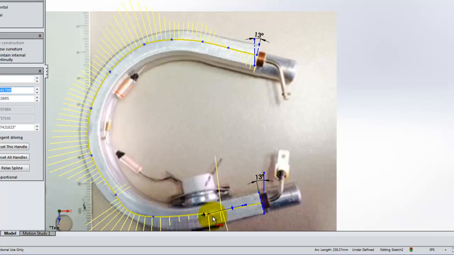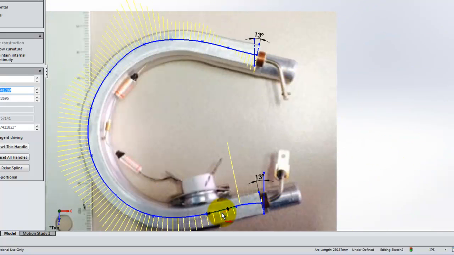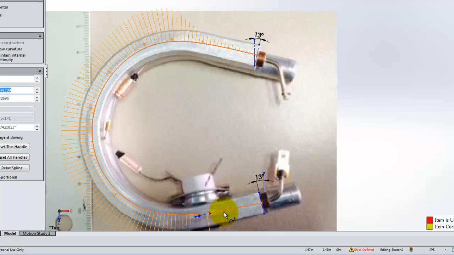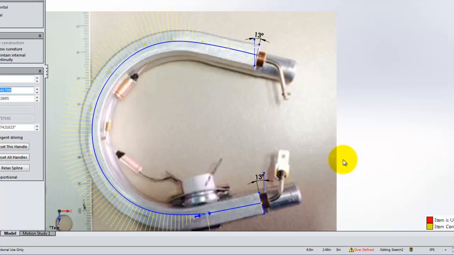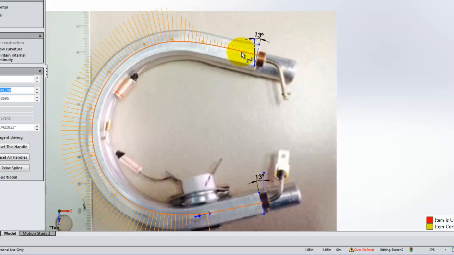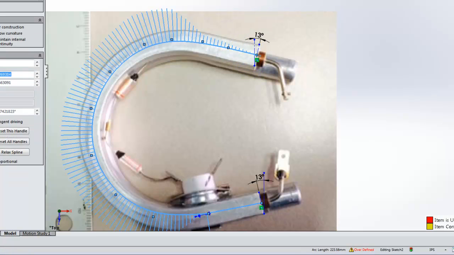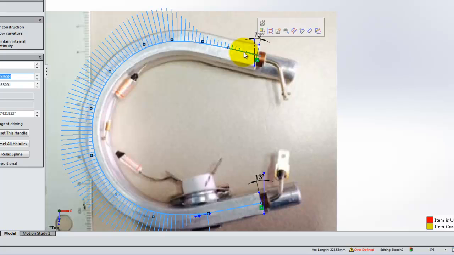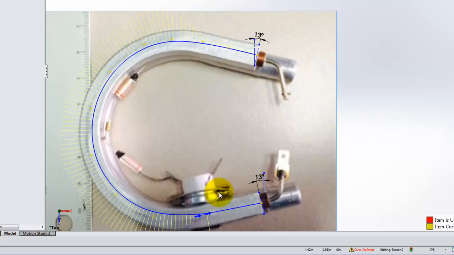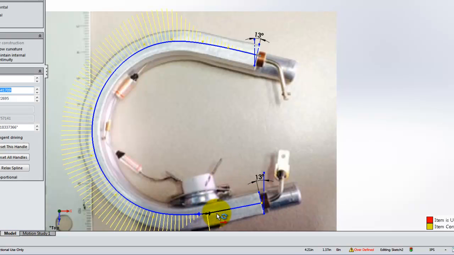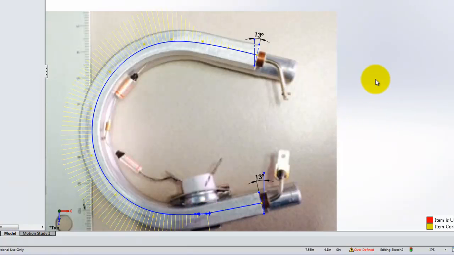So I'm going to move that to the point where SolidWorks will allow me and make the curvature there 0. Then on the other side, I'm going to do the same thing. But it looks like my curvature there is relatively close to 0 as well. So I'll leave it, and if SolidWorks will allow me, I will go ahead and accept that spline.